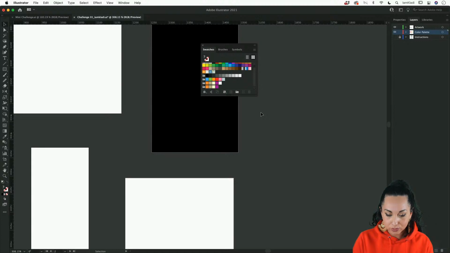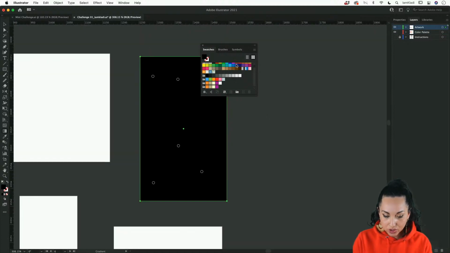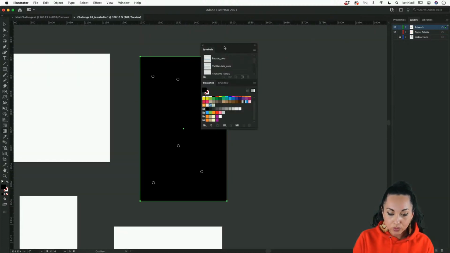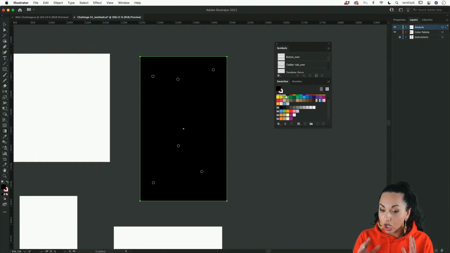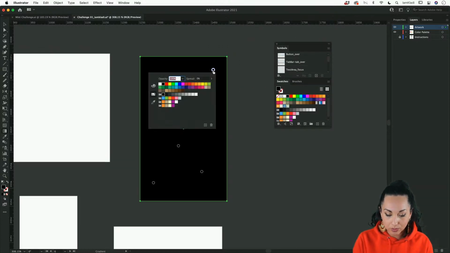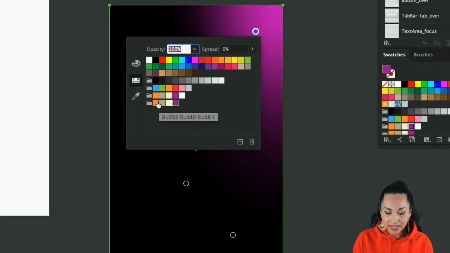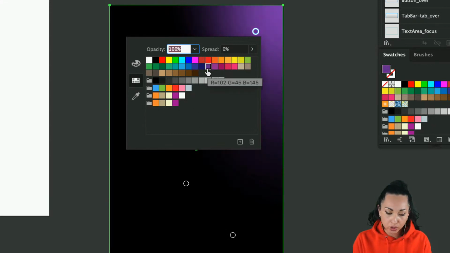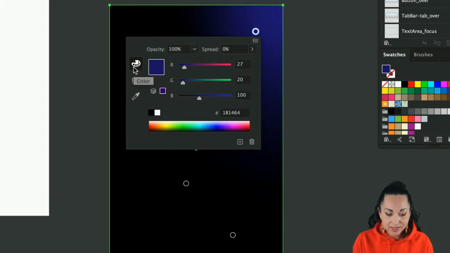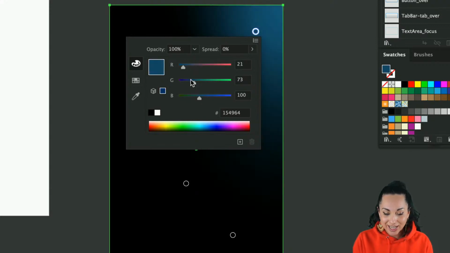So we go back to our shape and press the letter G to edit the gradient. Now that we do have the actual colors from the color palette, all we have to do is double click, and you will see that they will appear here inside the options. So we can go ahead and add any color from the Swatches menu, or you can add any color you want. And of course, you can always create a different tint or hue by changing the values here using the different options that we have in our panel.